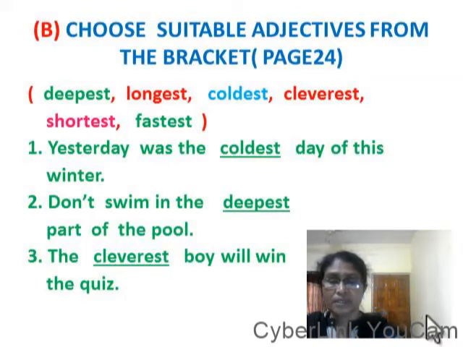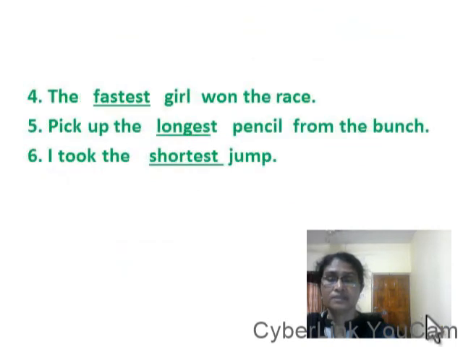Don't swim in the deepest part of the pool. Here deepest is the adjective, ending with est. Before deepest we use the article the. The cleverest boy will win the quiz. Cleverest is the adjective, ending with est. Before cleverest we use the.